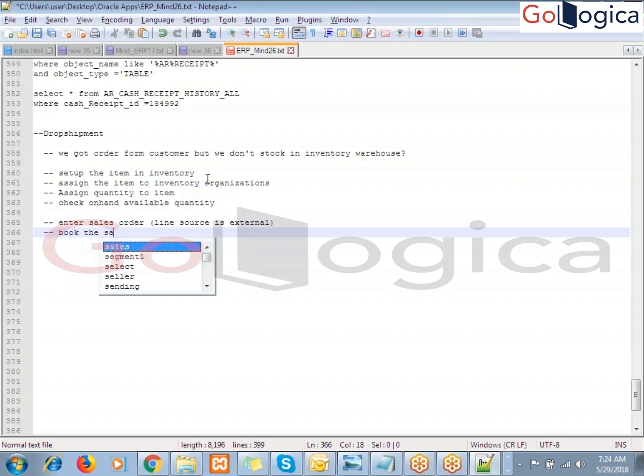Book the sales order. Now, in the order to cash process, once we book the sales order, what is the line status? Awaiting shipping. Right. So coming to here, what happened? Drop shipment is different. It's not coming as awaiting shipping because there is no stock.